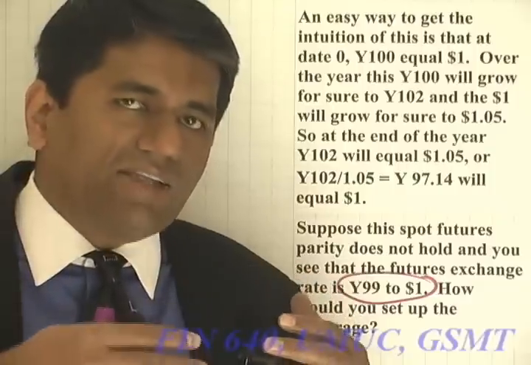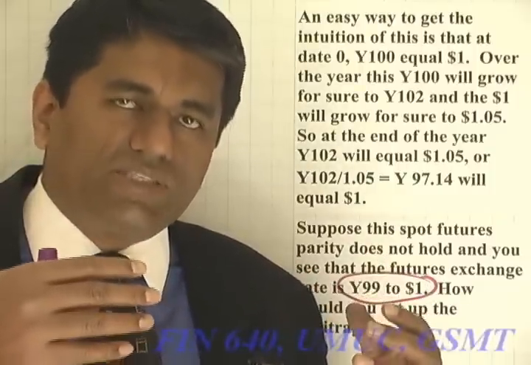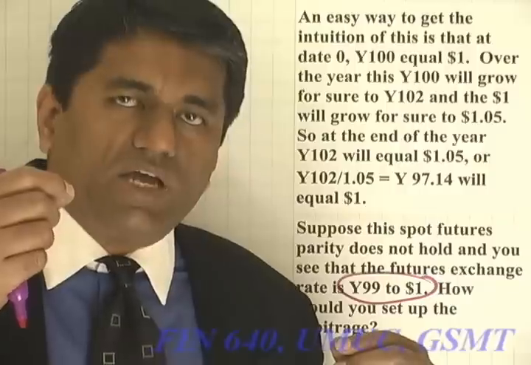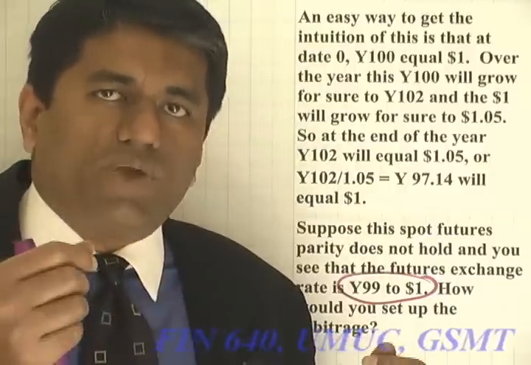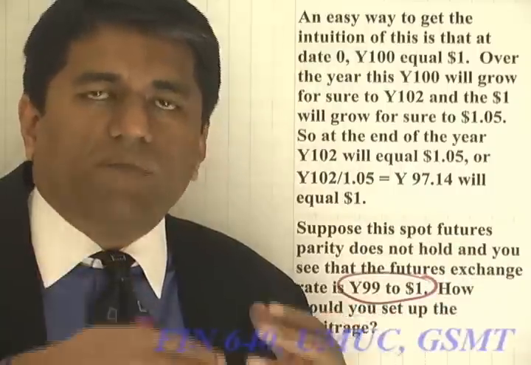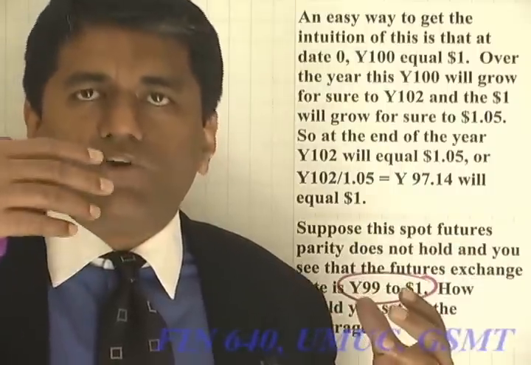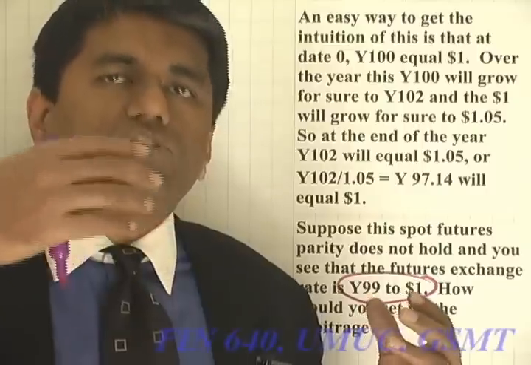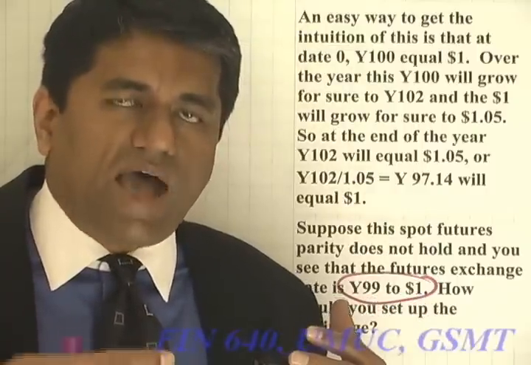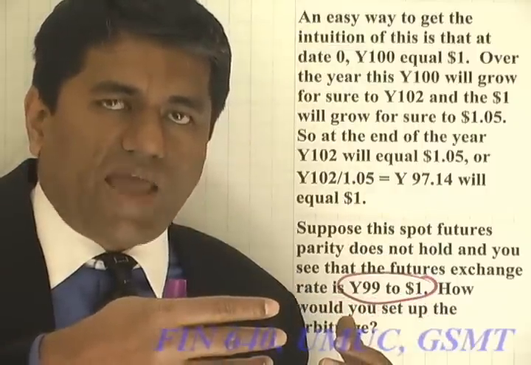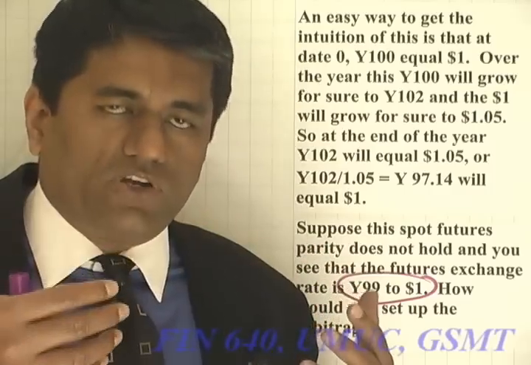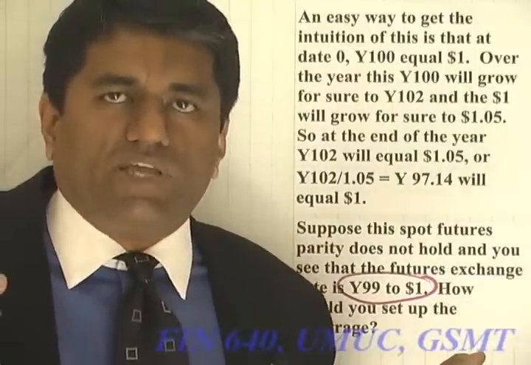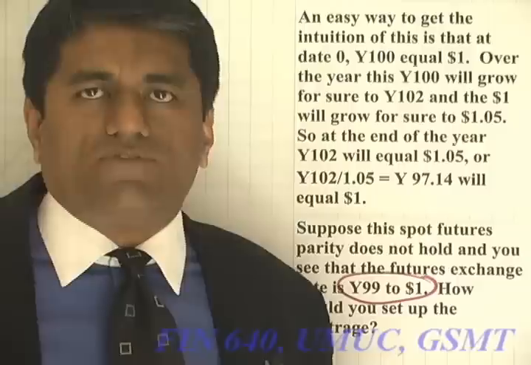and after that the rest of the actions will be to make cash flow zero in the future, so that there is no risk, because prices change. So you may have risk if you do not make future cash flow zero. So we are now going to go through the steps after having entered in this futures contract where we receive 99 yen for a dollar. We are going to go through the steps to make all futures cash flow zero and then see how much money we have today.